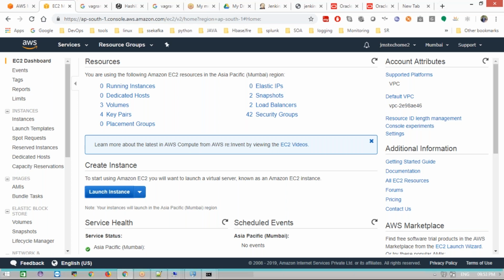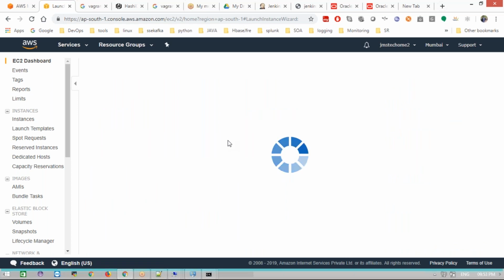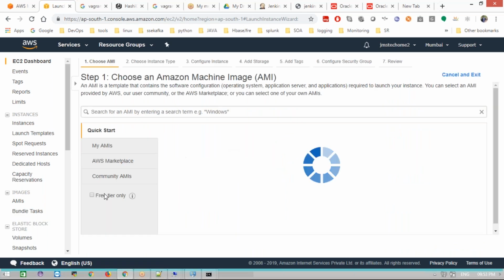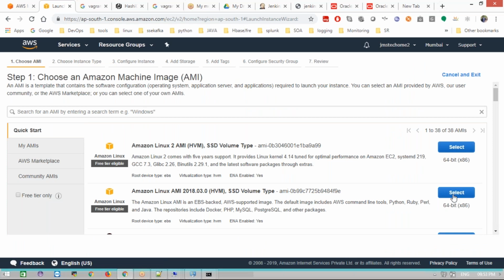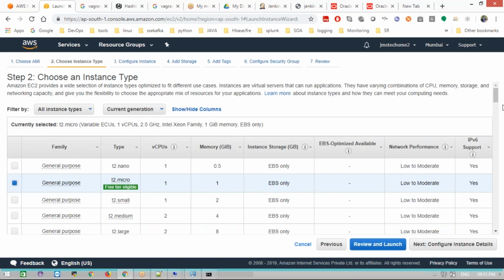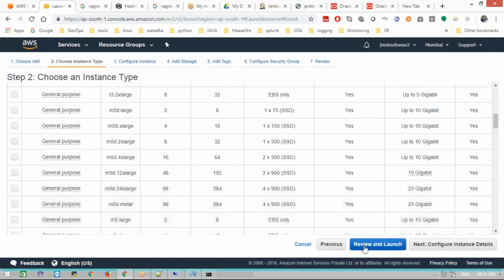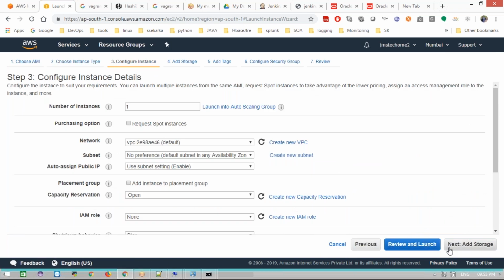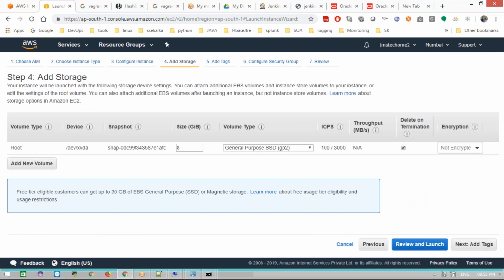Launch instance. This is free tier eligible; if you want, you can select it here. Now, what does free tier mean? We'll discuss later on, no worries. Don't think about this much. I'm clicking next and down. Now, which port will it run on? That port we can also add here.